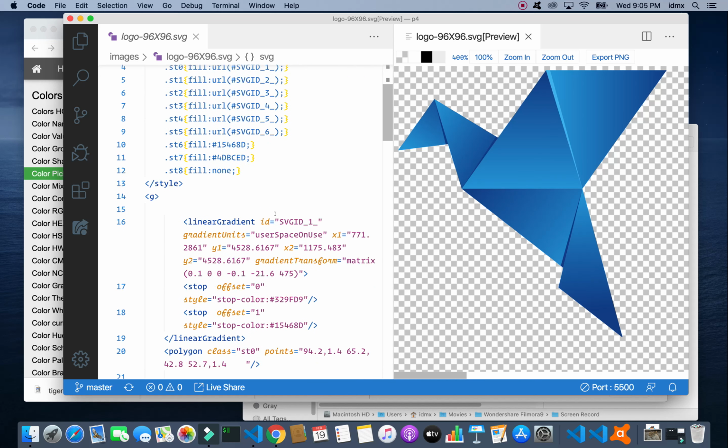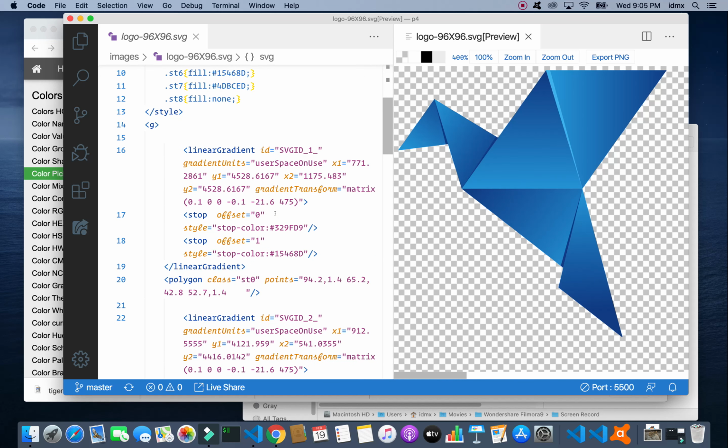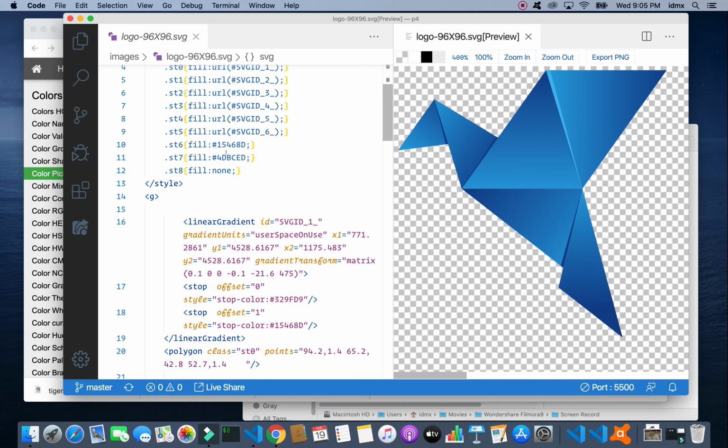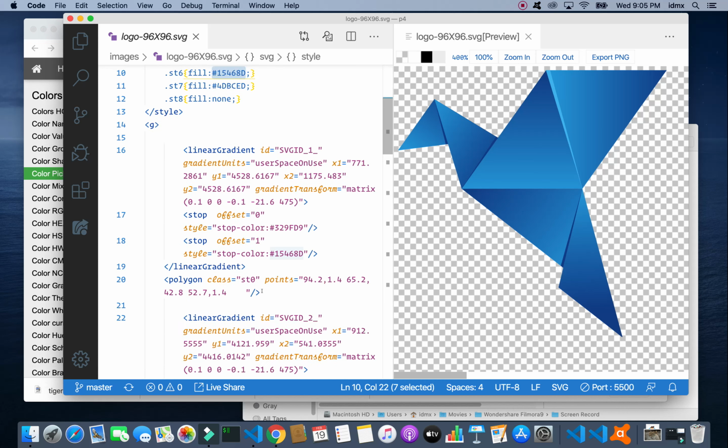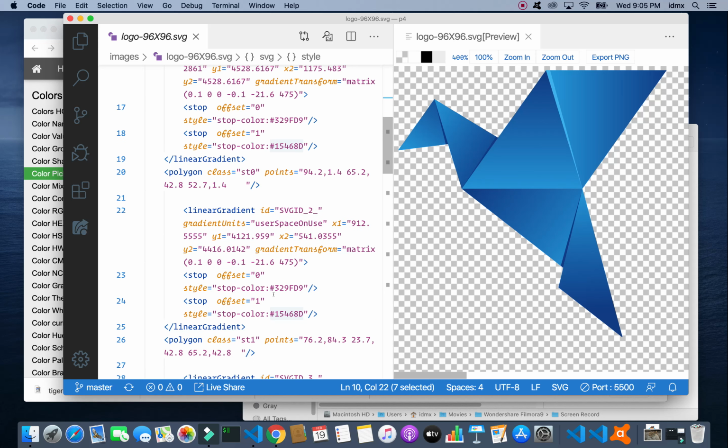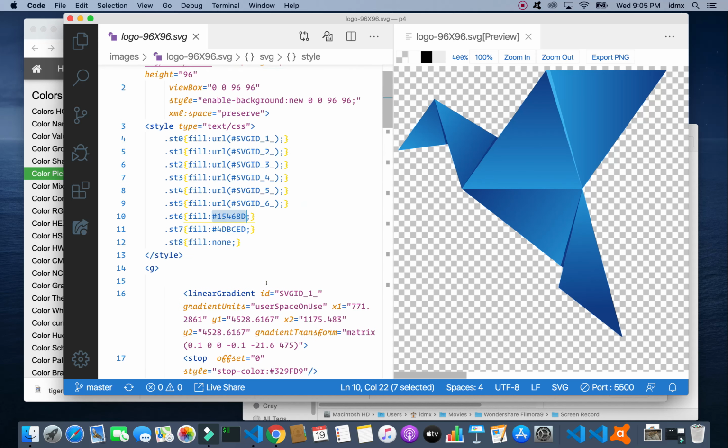And the first, I don't know which ones I want to change first. I think what I'll do is, anytime I see this 15468D, I will change those. I'm going to carefully highlight that. And actually, I'm going to use a trick in VS Code. I could go and find them all. VS Code highlights them for me.